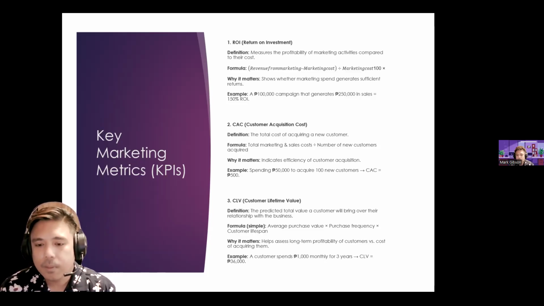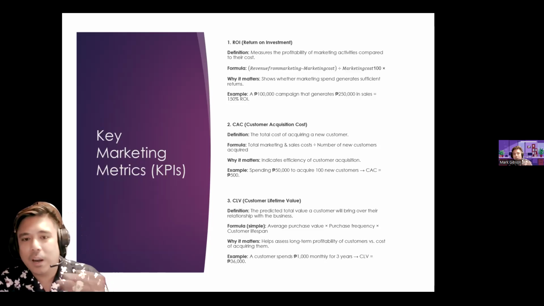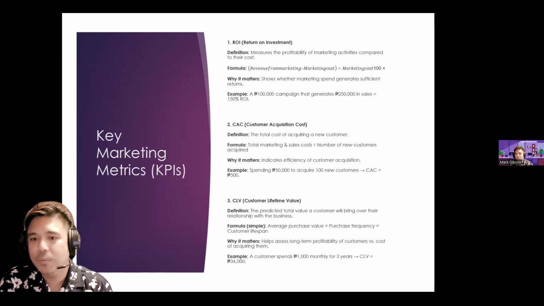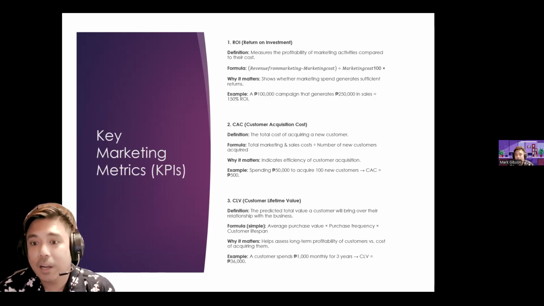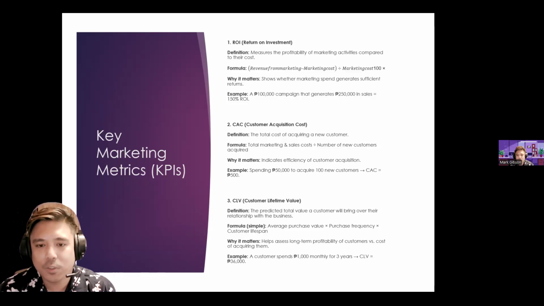So what's happening right now is Globe and PLDT, they're offering us to convert. And for PLDT and Globe, basically the customer acquisition cost is how much offering they can let go in order for us Converge users to transfer to their company. So like in my case, I'm a Converge user previously. I jumped to PLDT.